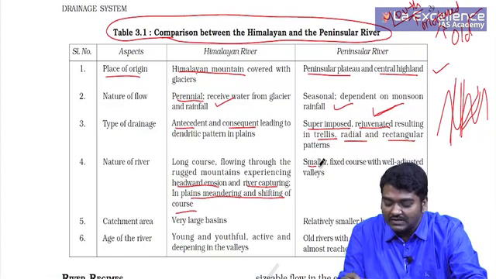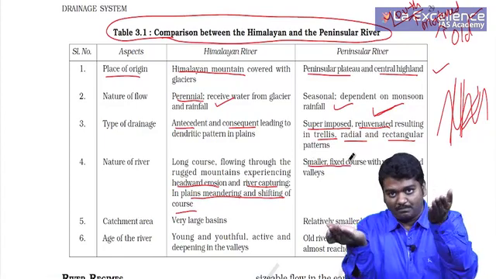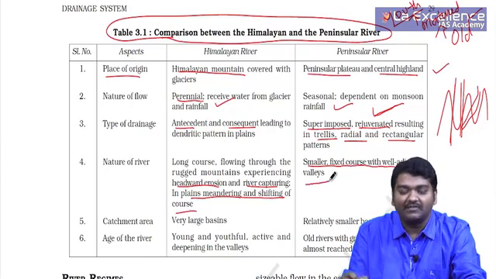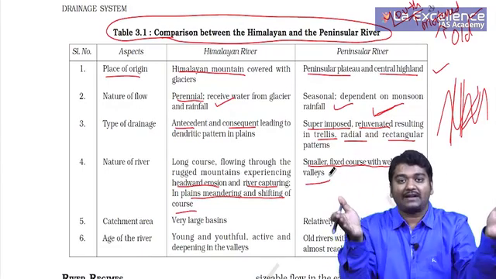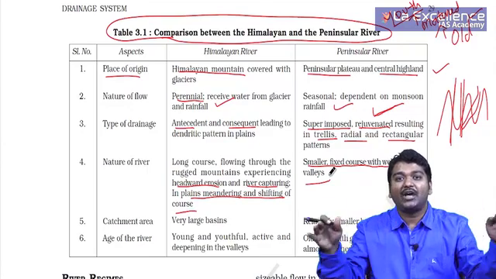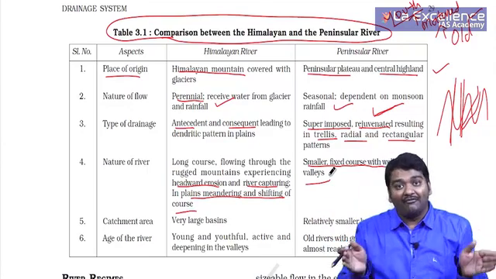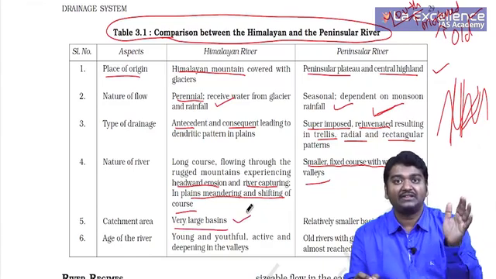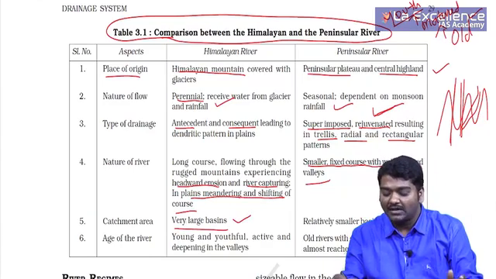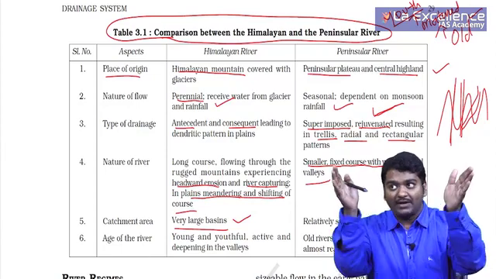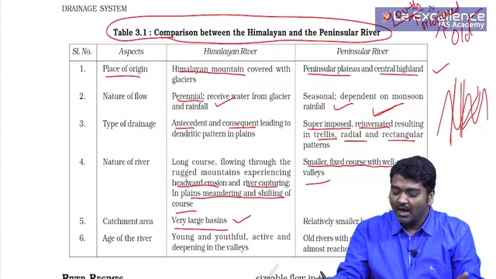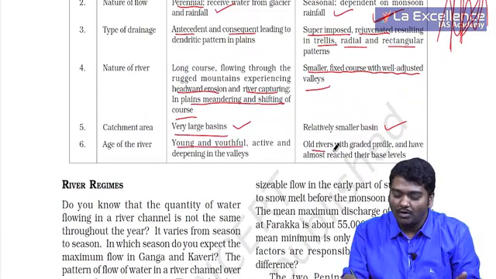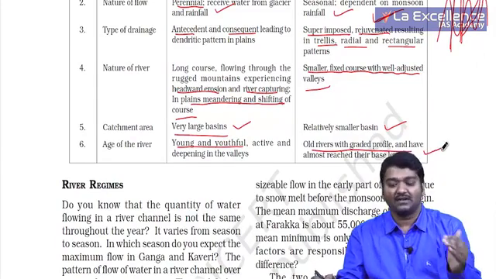In plains, meandering is usually seen. Here you usually see smaller rivers, because the plateau is smaller, with fixed course and well adjusted valleys. That is, they are moving exactly. You can see Krishna, Godavari, they move in particular valleys even today. Catchment area is very large. You take Indus, Ganga, Brahmaputra, they are very large, but these are very small because the plateau itself is small. Age of the river, we usually see young and youthful. Old rivers are usually present in this region.